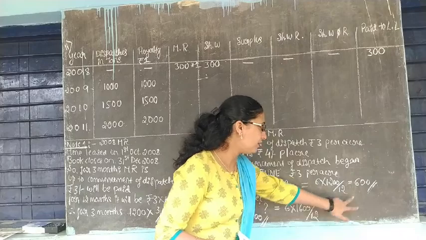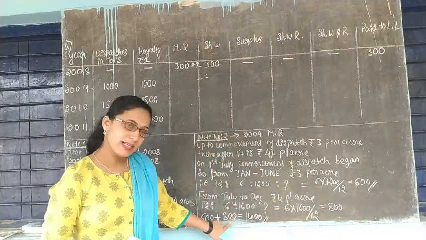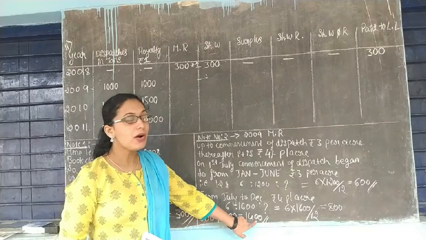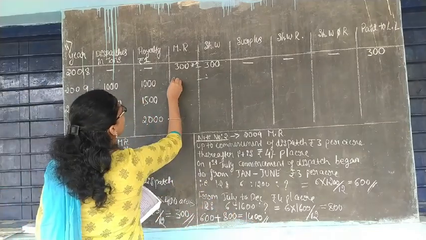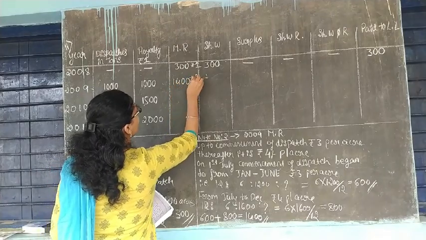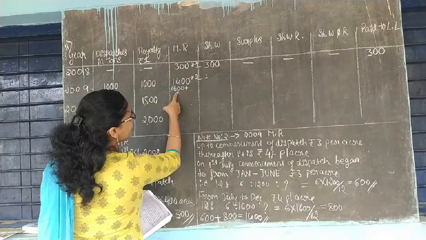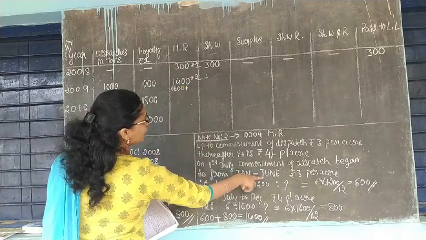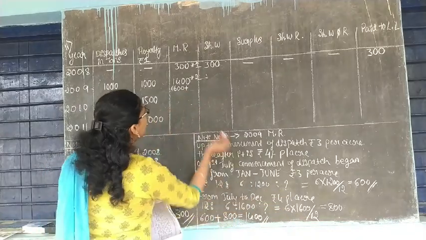So add it, you will get the whole year's minimum rent: 600 plus 800 is equal to 1400 rupees, the minimum rent of this year. Note number 2: it is 600 from January to June and 800 from July to December.